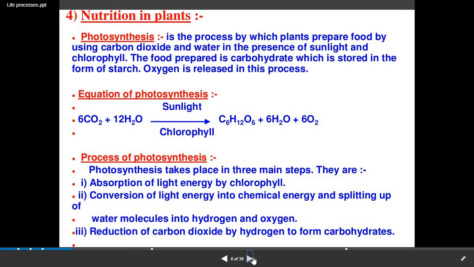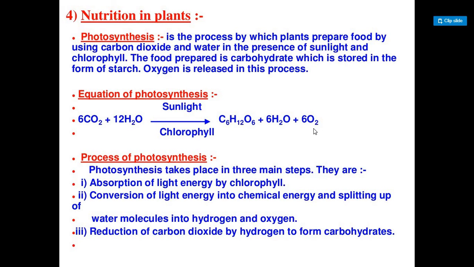Now this photosynthesis can be summarized in an equation. Here you can see 6 CO2 molecules combine with 12 H2O molecules in the presence of sunlight and chlorophyll, which gives C6H12O6. This is the glucose molecule, and finally 6 H2O molecules and 6 O2 molecules are released.